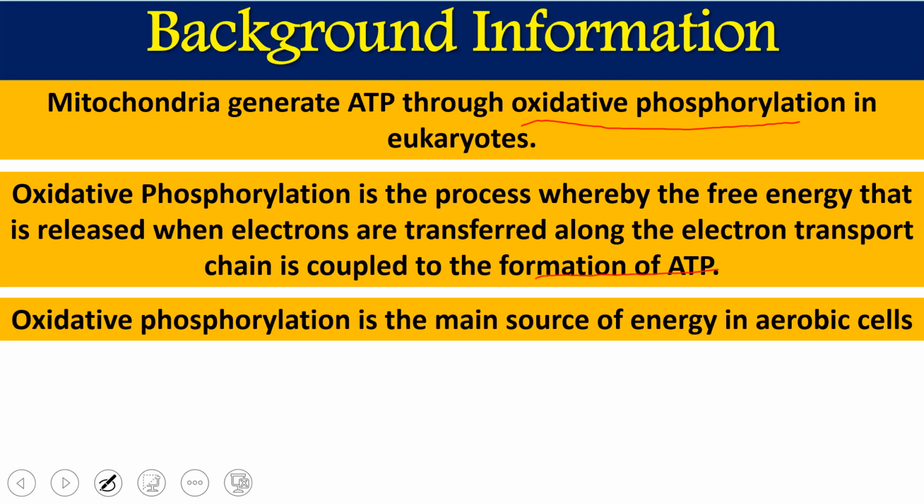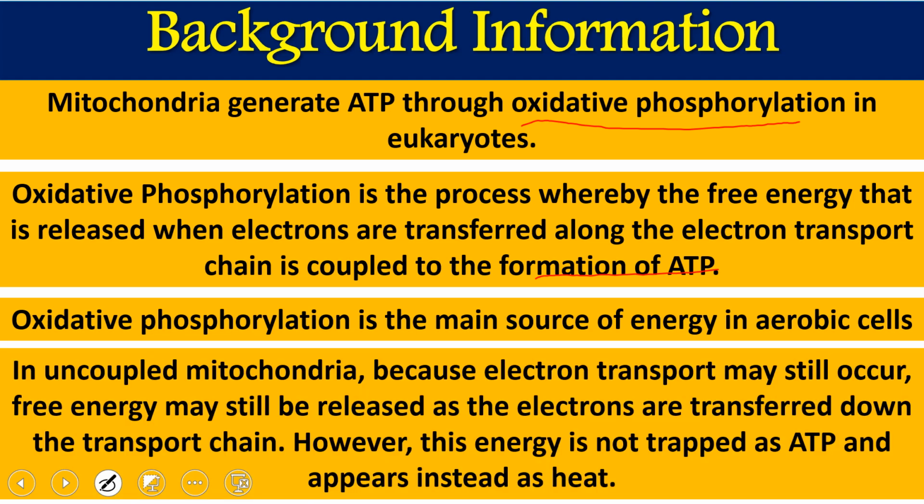Oxidative phosphorylation is the main source of energy, especially in aerobic cells. In the presence of oxygen, or aerobic conditions, cells have this oxidative phosphorylation. In the absence of oxygen, this process, the electron transport chain, does not work.